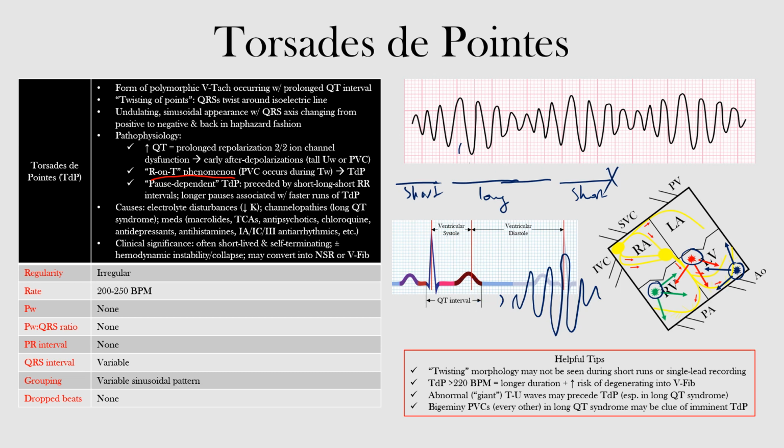You have an R wave, think of your PVC, a premature ventricular contraction, the R wave of it falling right on top of the T. Okay, that's what we mean by R on T phenomenon, and that's what precipitates it out. All right, now in terms of causes of Torsades de Pointes, there are many.